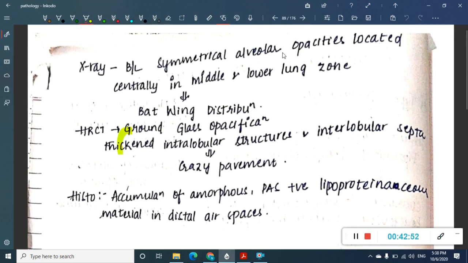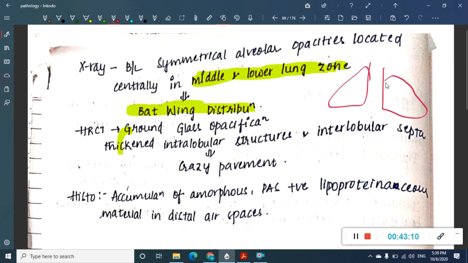So X-ray will be similar, okay, similar to all others, but the main thing is these opacities are more common in lower and middle lung zone, that too centrally. So because they are present in lower and middle lung zone, this gives bat wing distribution. I'll just draw it to you. See, this is the lung and these opacities are most common in lower and the middle lobe. Okay, and as a result this now looks like the wings of the bat. Okay, bat wing distribution.